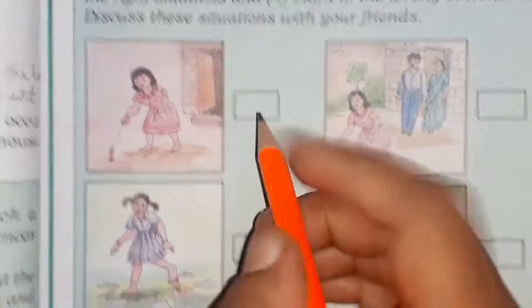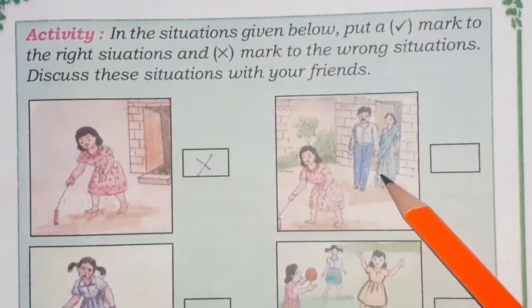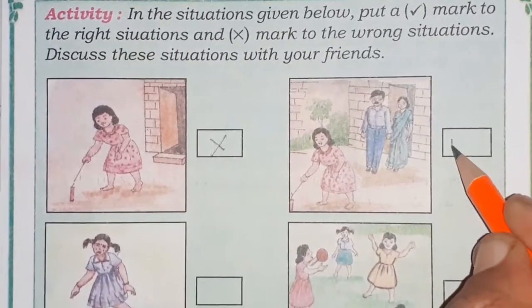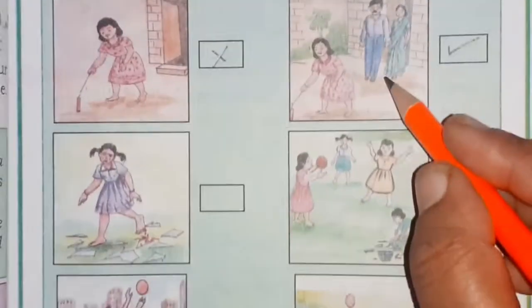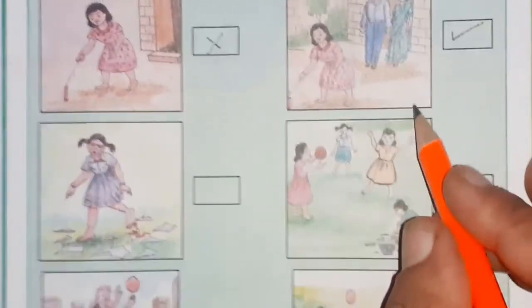No, this is wrong. Here, see, she is bursting crackers in front of her parents. Yes, in front of her elders. So this is correct. Every time we burst crackers, the elders should be there with us.